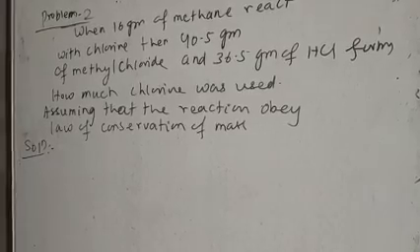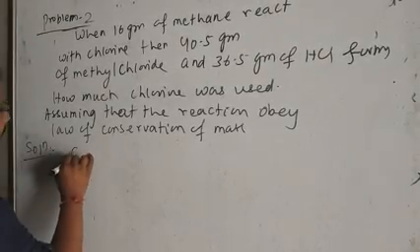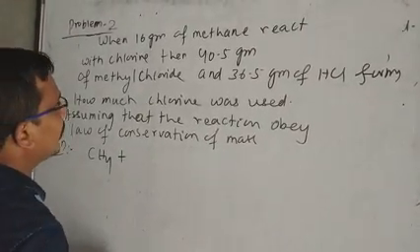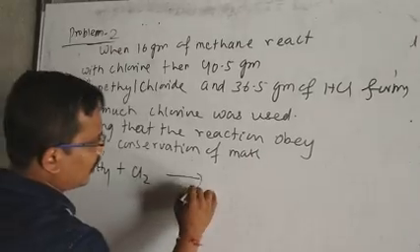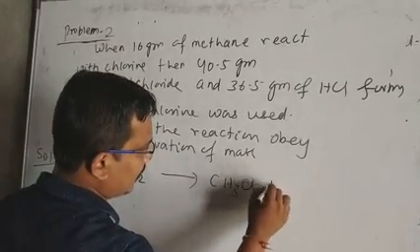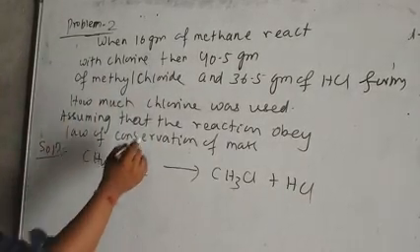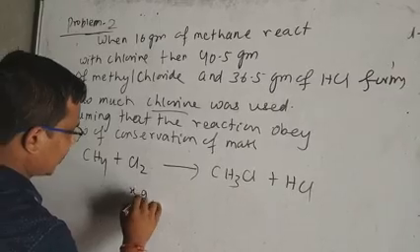What is the reaction here? Methane, whose formula is CH4, reacts with chlorine, Cl2, and gives methyl chloride, CH3Cl, plus HCl. What amount of chlorine is the question? Suppose this is X gram.